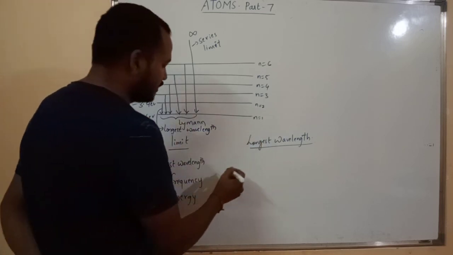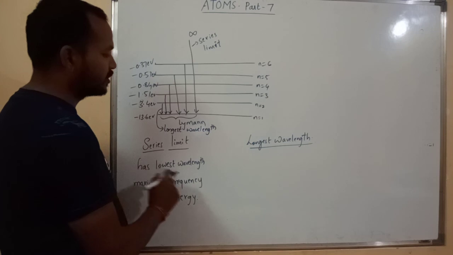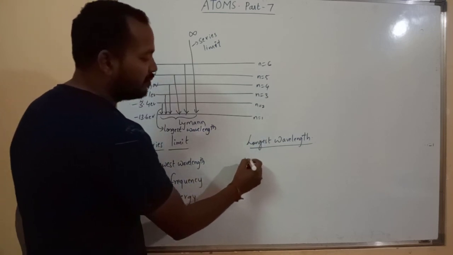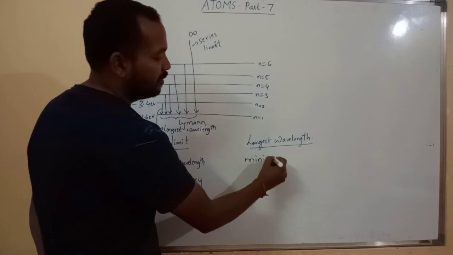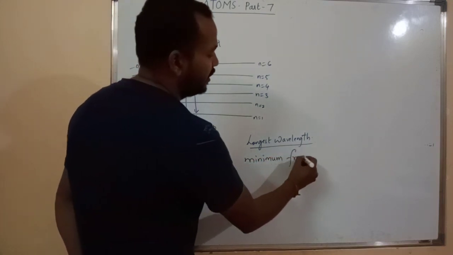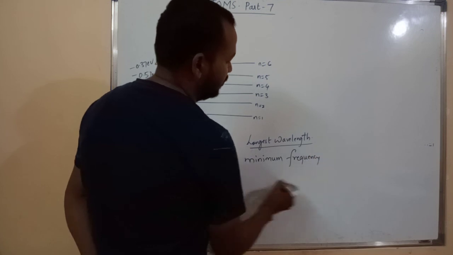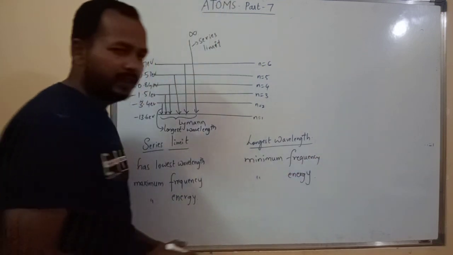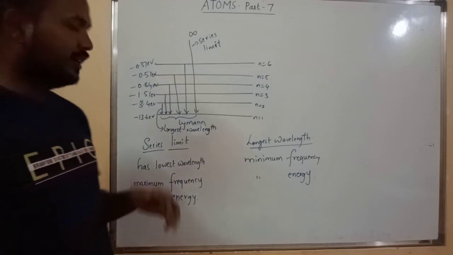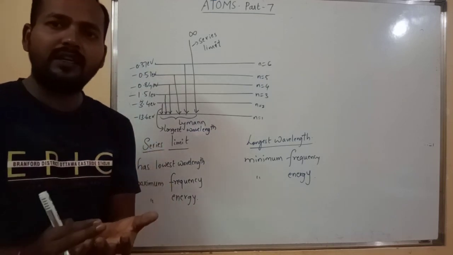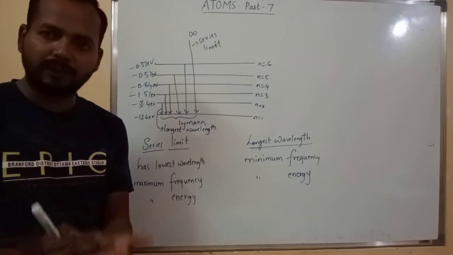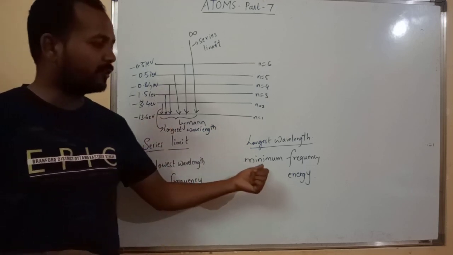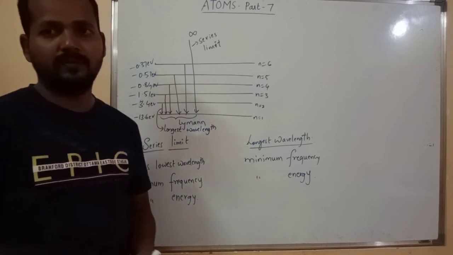This first line of the series has maximum wavelength, minimum frequency and minimum energy. Then if somebody asks you in a series which one has the least energy and least frequency, it is nothing but the first line of the series. Okay, right.